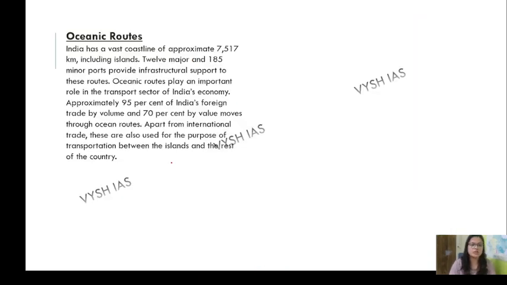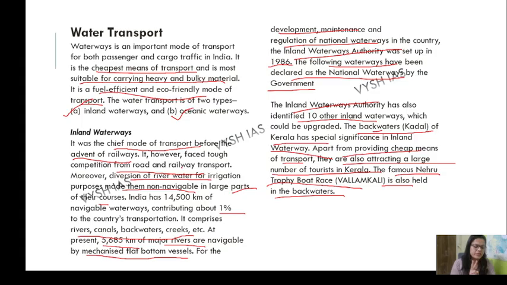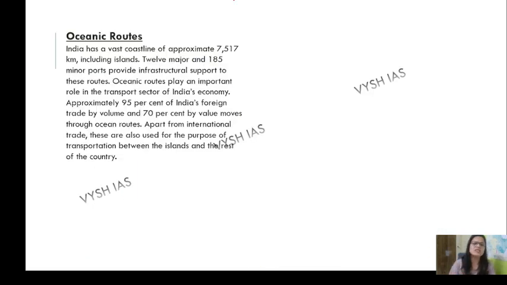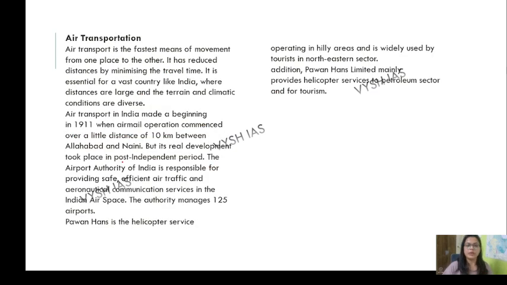Now talking about oceanic routes. We were talking about waterways, and waterways are of two types. One is inland; inland we already talked about, the national waterways. Now the oceanic one is basically international. We have a vast coastline of 7517 km, and 12 major and 185 minor ports provide infrastructure support for these routes. Oceanic routes play an important role in transport. Approximately 95% of India's foreign trade by volume and 70% by value moves through oceanic routes. Apart from international trade, these are also used for transportation between islands and the rest of the country.